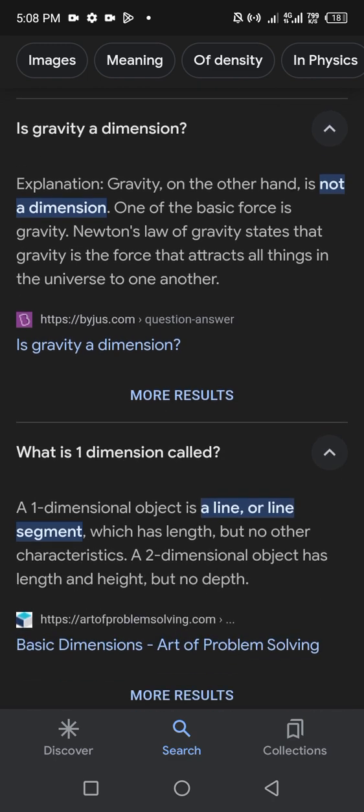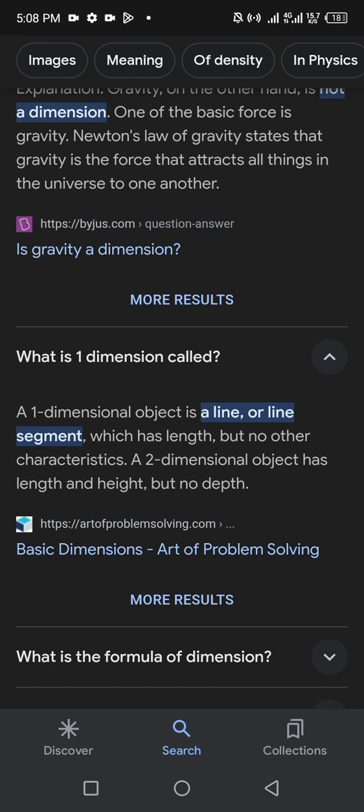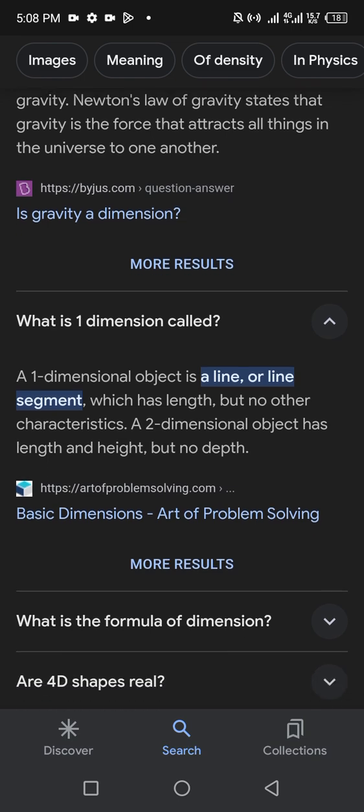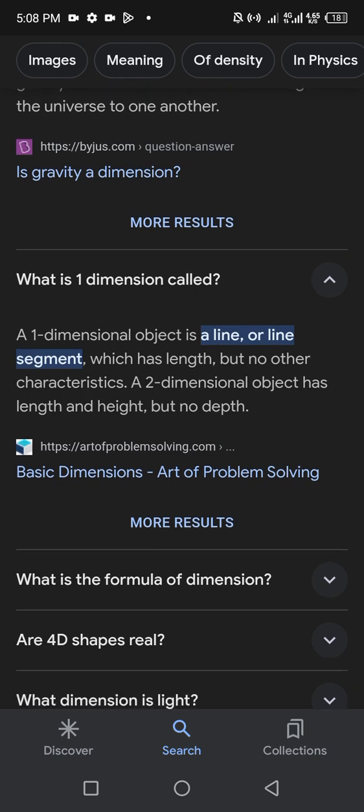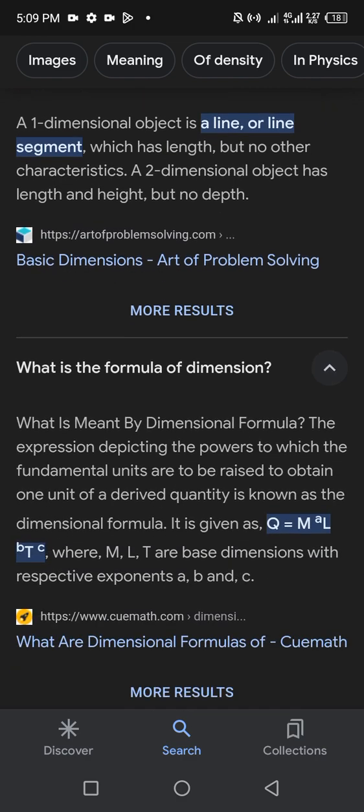What is one dimension called? A one-dimensional object is a line segment which has length but no other characteristics. A two-dimensional object has length and height but no depth. उसके बाद होता है फार्मूला ऑफ द डायमेंशन. डायमेंशन का फार्मूला क्या होता है?